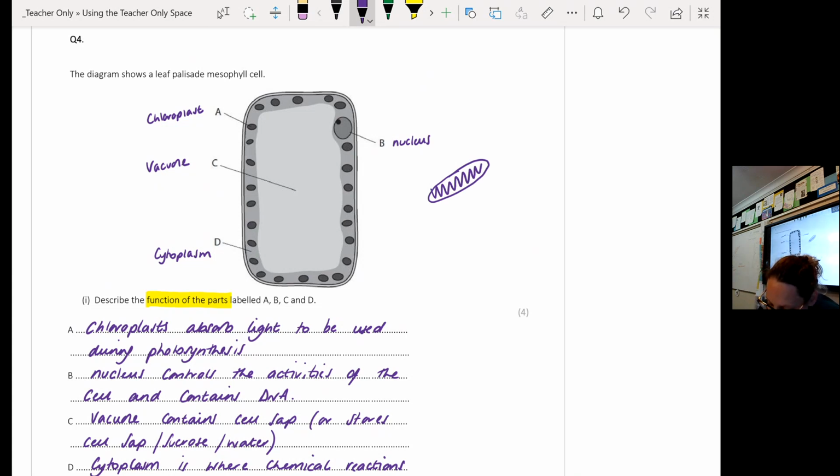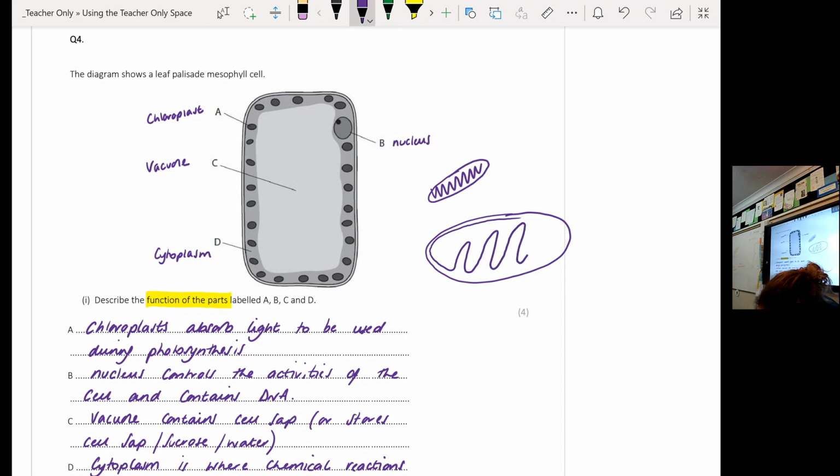I'm going to actually draw a mitochondria to show you what it looks like. Technically, your mitochondria look like that.